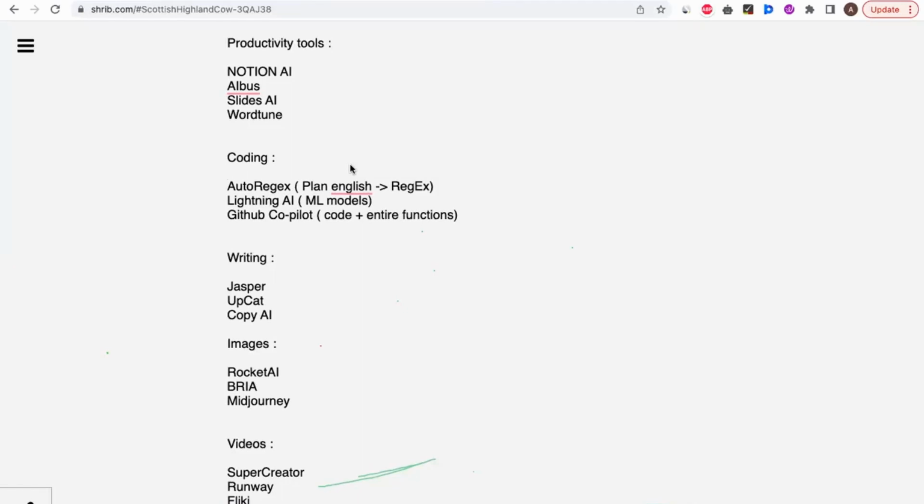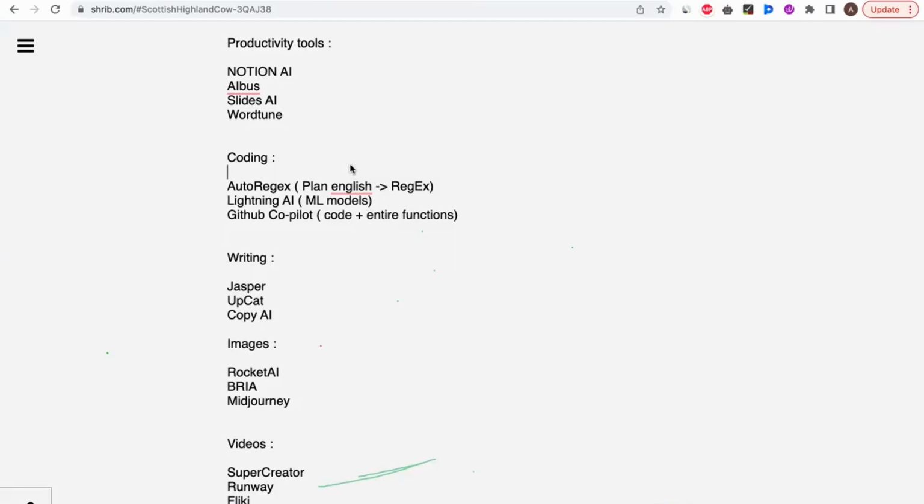In case you need to create videos, if you want to explain cloud computing, blockchain, or anything, instead of doing it in PPT format, all you need to do is give the prompt, and automatically the videos and the slides will get created. For that, you can use Super Creator, Runway, and Flicky.